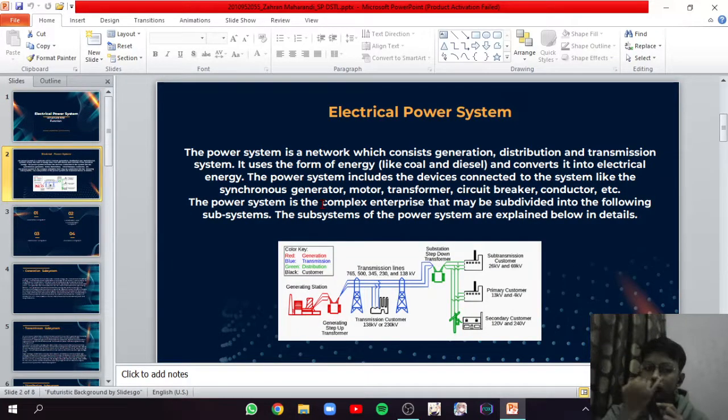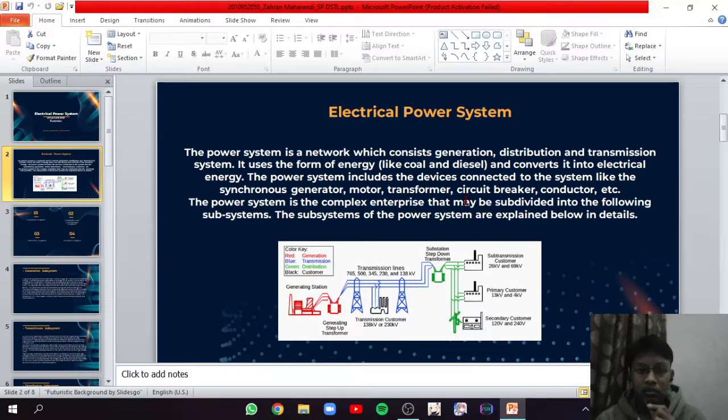The power system is a network which consists of generation, distribution, and transmission systems. It uses forms of energy like coal and diesel and converts them into electrical energy. The power system includes the devices connected to the system, like the synchronous generator, motor, transformer, circuit breaker, and conductor.